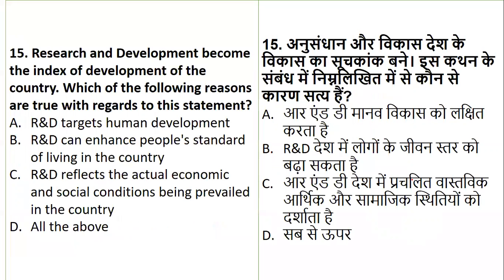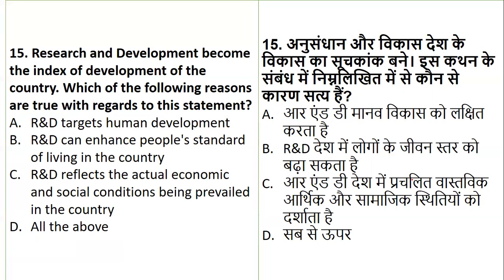The next one we have is research and development becoming the index of development of a country. Which of the following reasons are true with regard to this statement? R&D targets human development. R&D can enhance people's standard of living in the country.